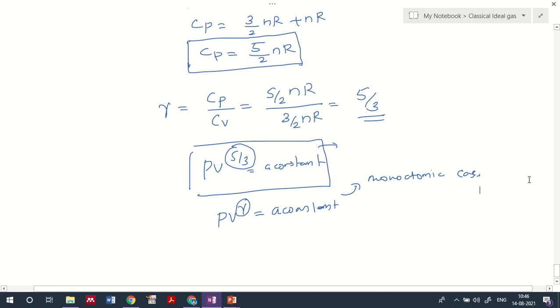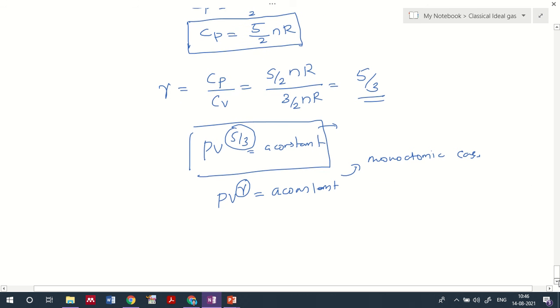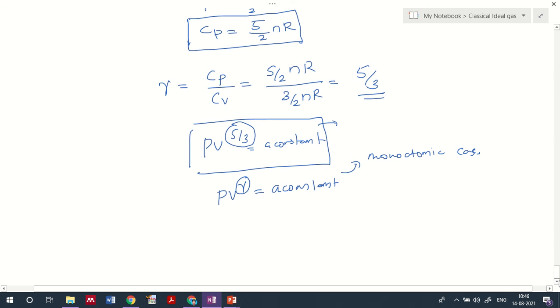So here we have identified the values of thermodynamic properties corresponding to a classical ideal gas. We have identified the internal energy, entropy, temperature, pressure, specific heat capacity at constant volume, and we have already identified Cv and Cp. So these are the different thermodynamic properties we need to identify. If you know the entropy and internal energy, the remaining parameters you can easily identify by using these two values. That's what we understood from this discussion.